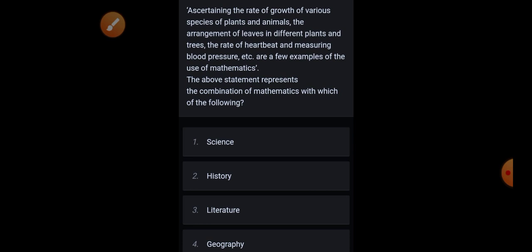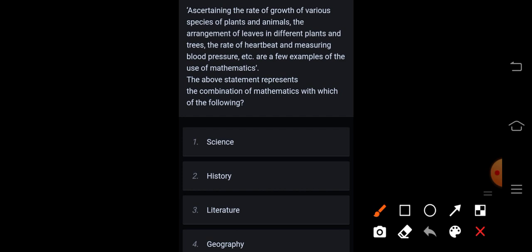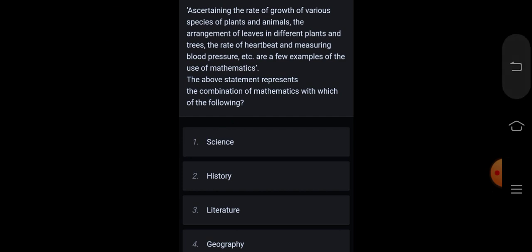The above statement represents the combination of mathematics with which of the following? Science, history, literature, or geography. Correct answer is option 1, science.